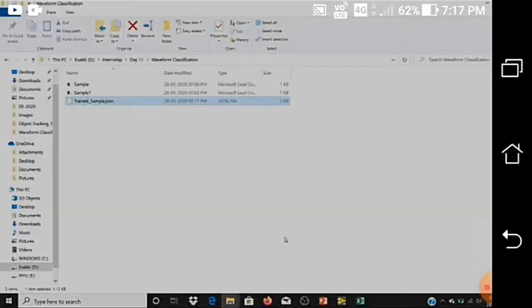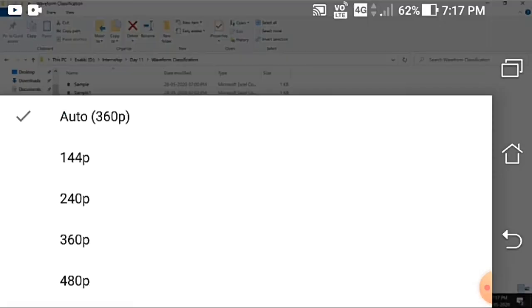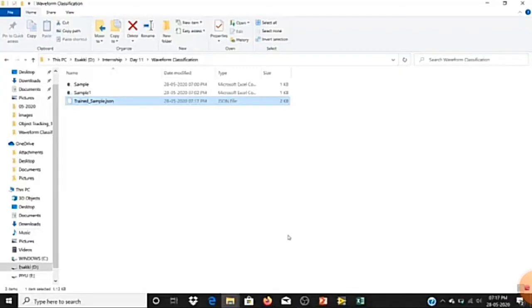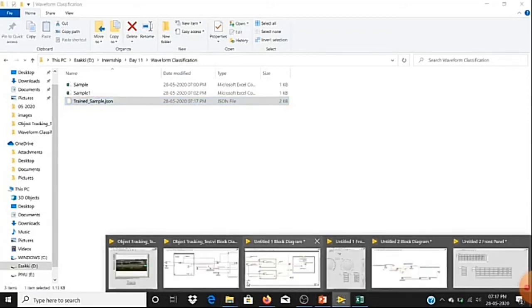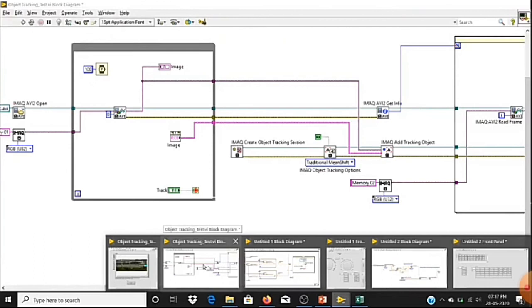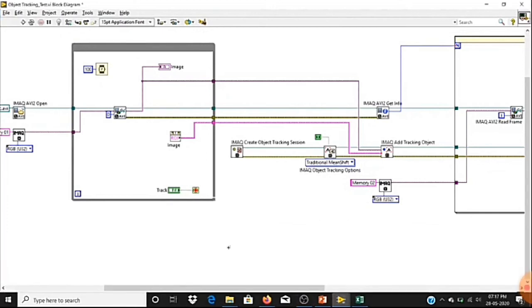We have another 30 minutes only, so I feel we can't do deployment. So I'll summarize today's session. The first one we have seen is object tracking, just in a demo. We have already developed the code. So I'll directly switch to our feature extraction of our signal classification.